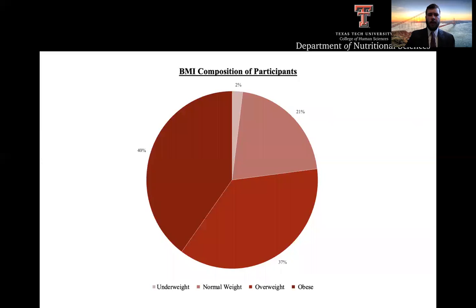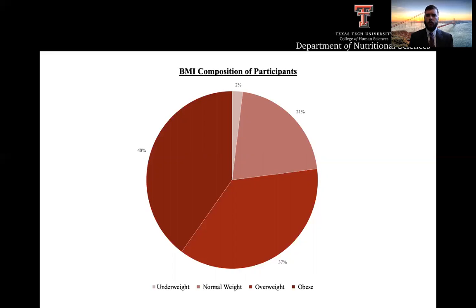So if we move over to the graphics, the BMI composition of participants, the majority of participants in this study were classified as overweight or obese, as 37% were overweight and 40% were obese. This is interesting considering the participants are all low income, and according to the 24-hour recall data, 100% of the participants had an inadequate overall energy intake in terms of kilocalories.